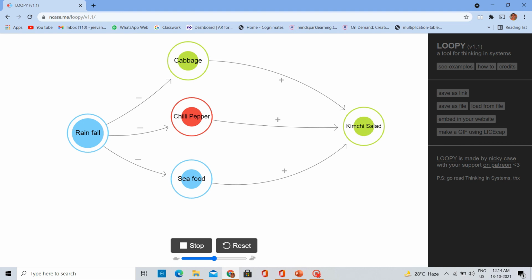In this way we can see the different elements and their interconnection and the nature of the relationship between each and every entity, and the complexity of the different elements we can easily understand by representing each element in terms of a system map.